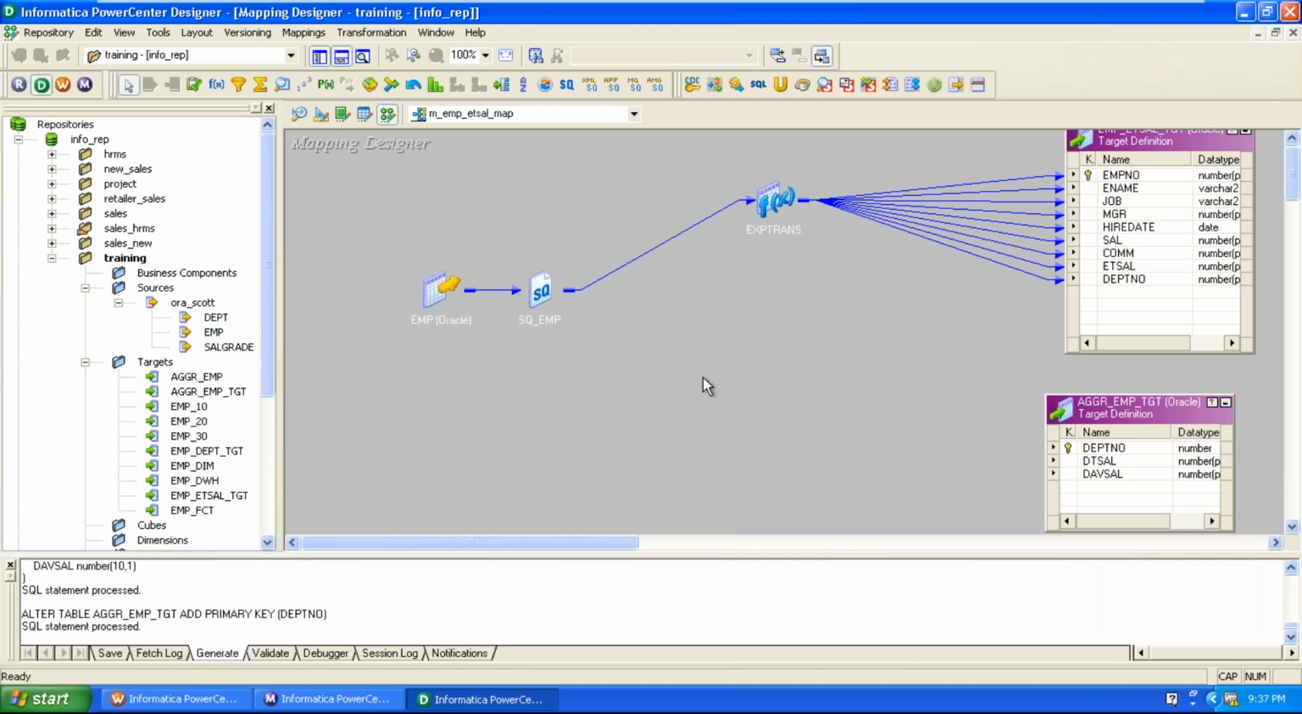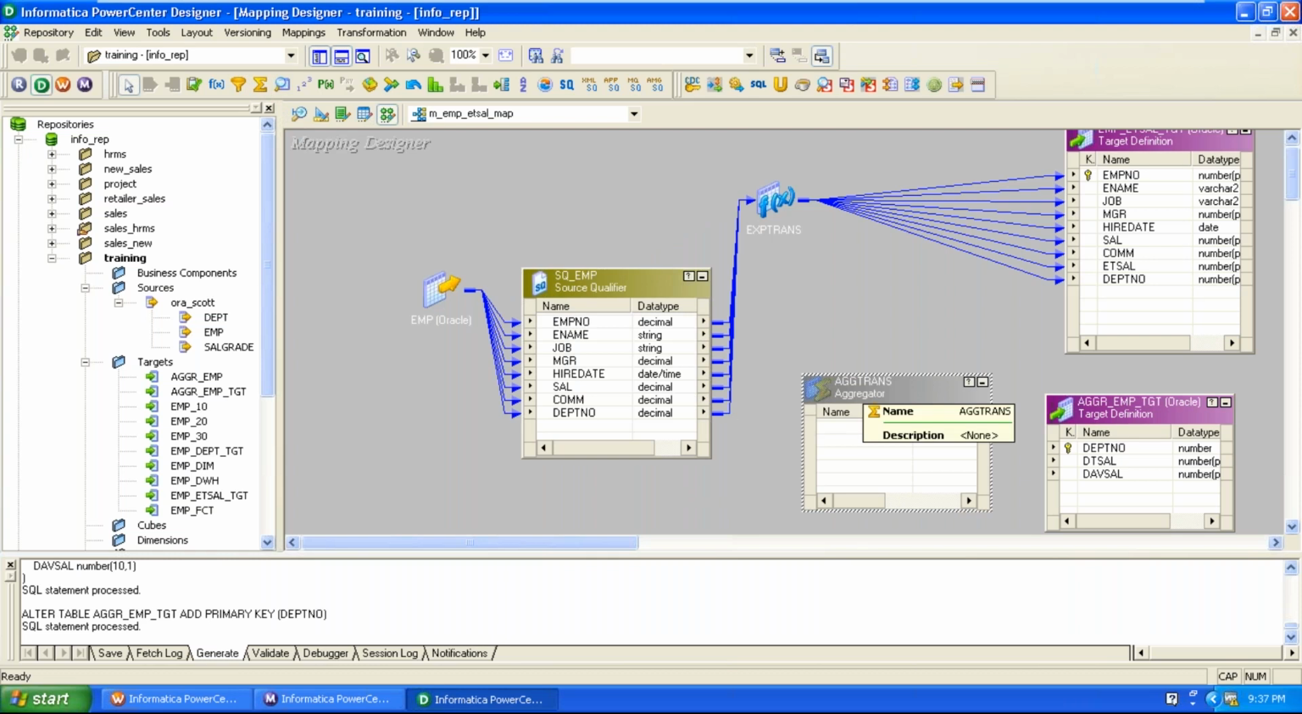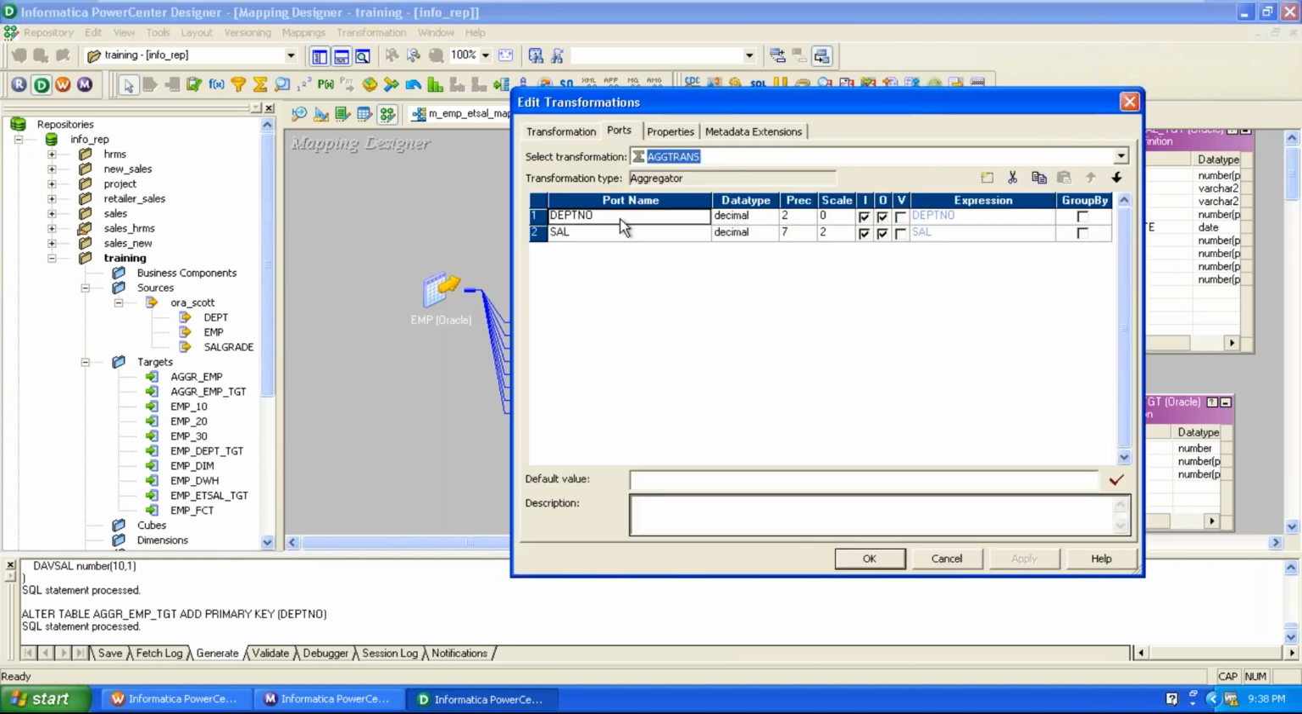How to do that? Here you can use the aggregator transformation. It is the sigma symbol. Select it from the transformation bar and place it in the workspace. Now, as per the requirement, select the ports that are needed, and drag and drop them from the source to the aggregator transformation. Within this aggregator transformation, the actual sal is an input port and it's not needed for the target.